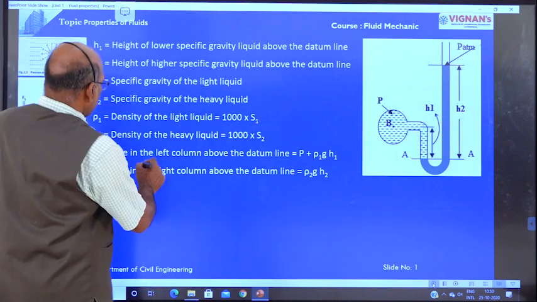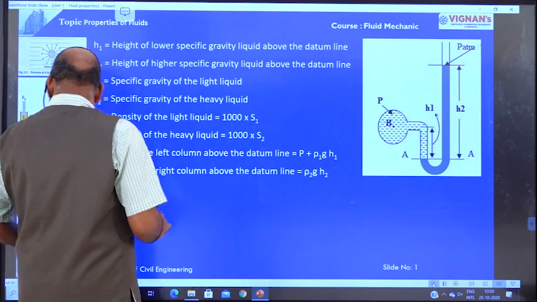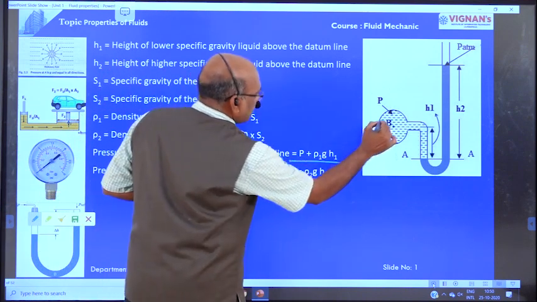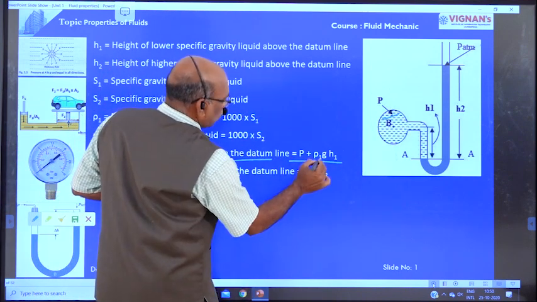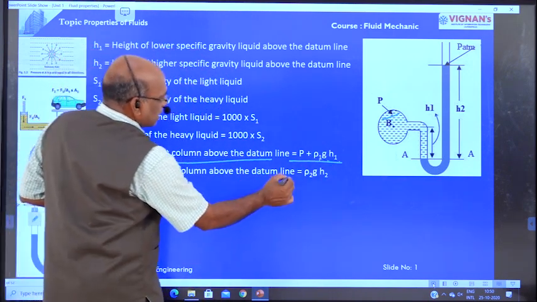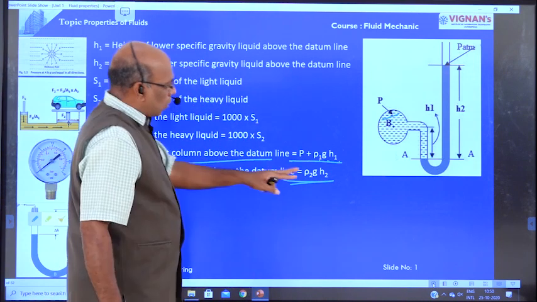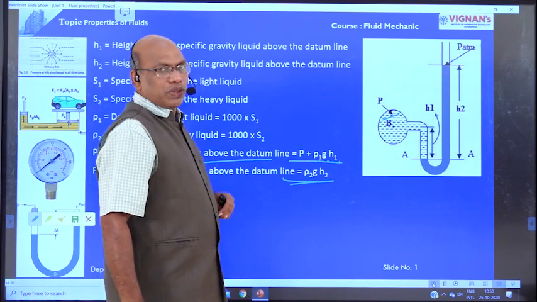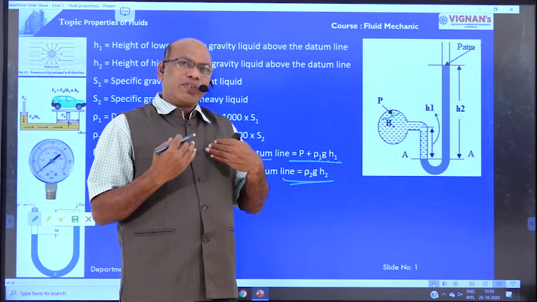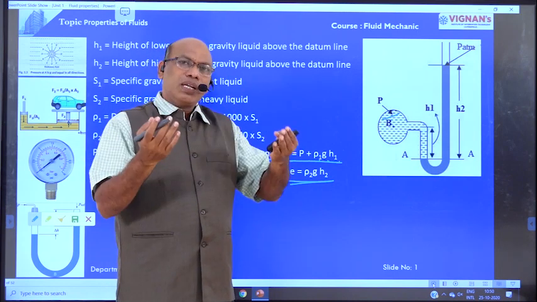Now here the pressure in the left limb is equal to P, that is the pressure at point B, plus rho 1 g h1. Are you clear? And also the pressure in the right limb is equal to rho 2 g h2. Only one technique: pressure is equal to wh, where we have h, automatically having pressure.